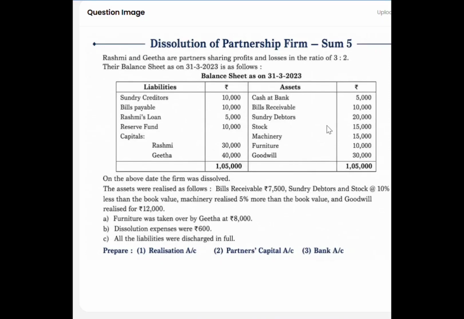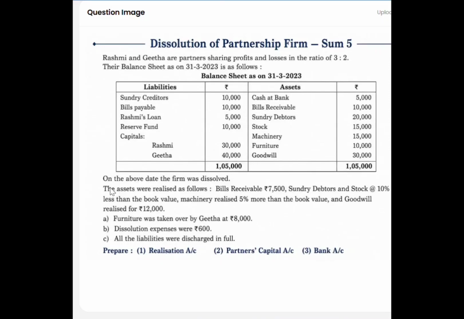So in this case, they have given goodwill in the balance sheet. So the goodwill should be treated like any other asset. So all these assets except for cash at bank will be recorded on the debit side of realization account to close the assets. Now, below is the adjustment.